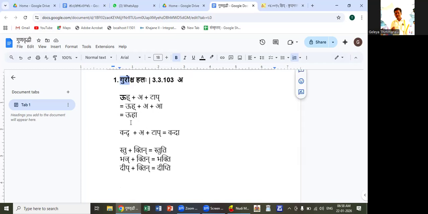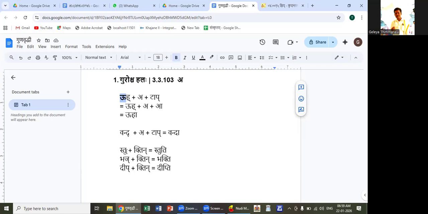The general pratyaya for the dhatus in feminine gender is tin pratyaya. Striyam tin is the sutra. That is the utsarga sutra, the general pratyaya for all dhatus. For all dhatus we get tin by striyam tin, but this is the exception. If the dhatu ends with a hal letter and has a guru letter in it, then we get a pratyaya. Otherwise we get tin pratyaya.